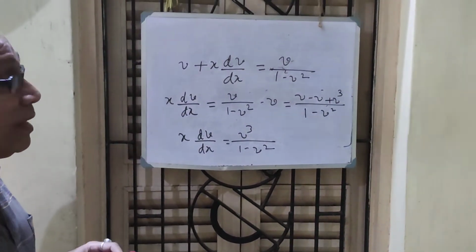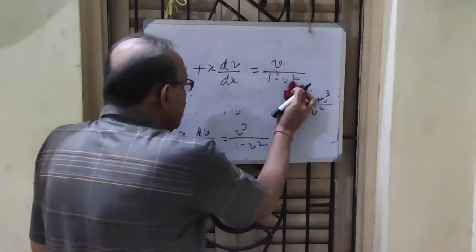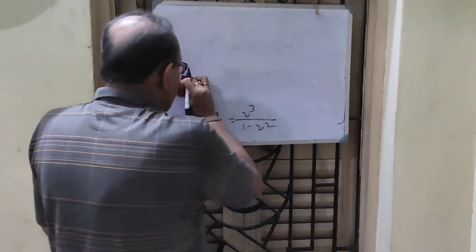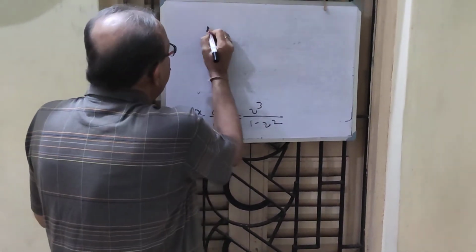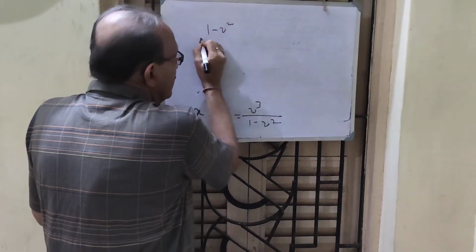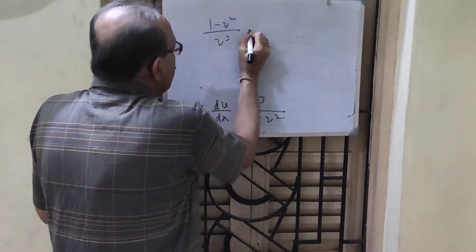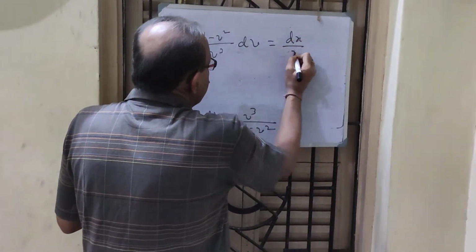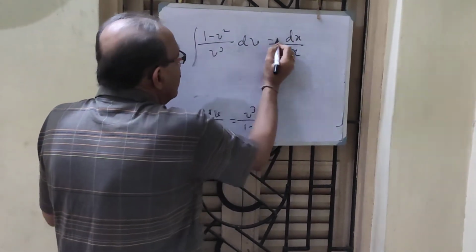Now we go to variable separable, the thing we have done in the previous lecture. If we do that, I get (1 minus v square) by v cube dv is simply equal to dx over x. I now integrate both sides.